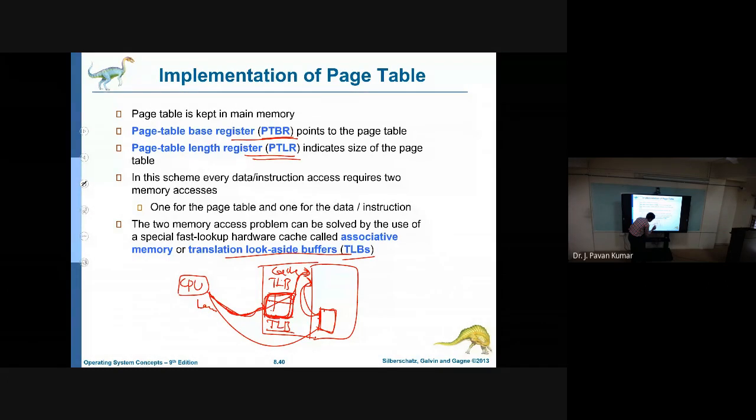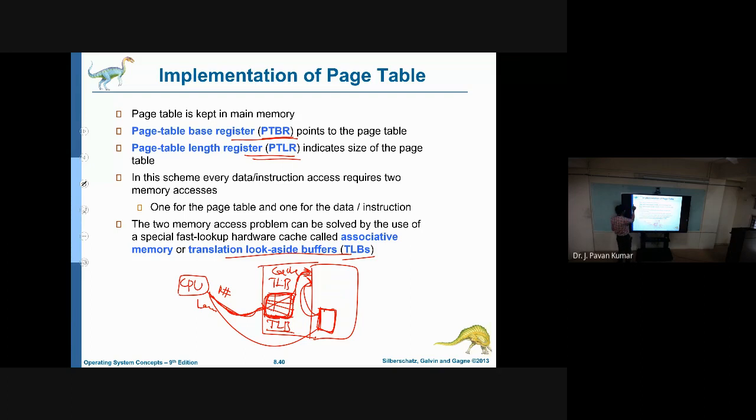We maintain certain page numbers and frame numbers here, so that whenever a page number and its frame number are required, we check whether the corresponding entry is found or not. If it is found, then we can directly access the physical memory. If it does not exist, then we go to main memory, bring that entry, and obtain the physical address. This is the usage of translation look aside buffer.